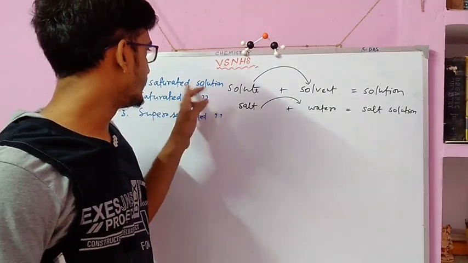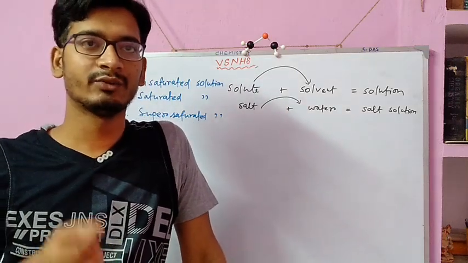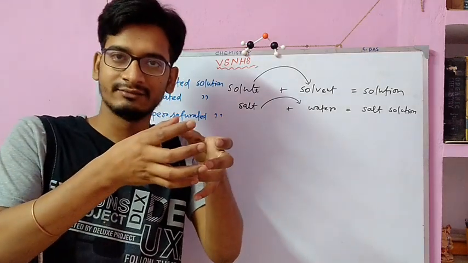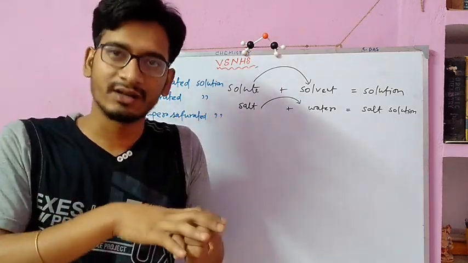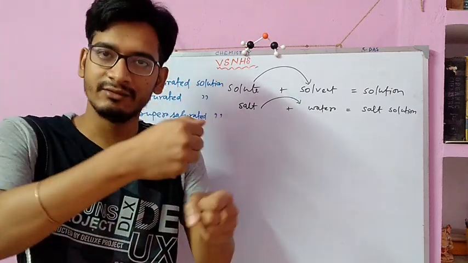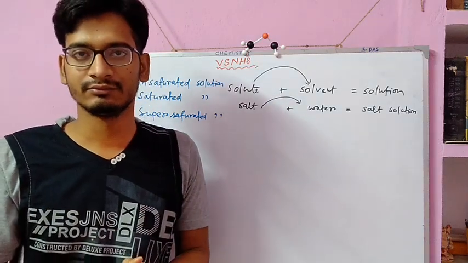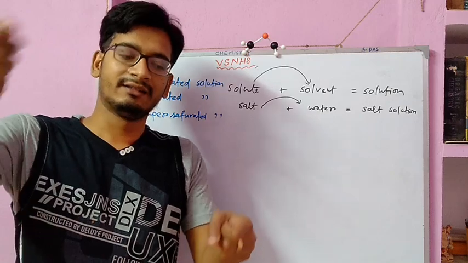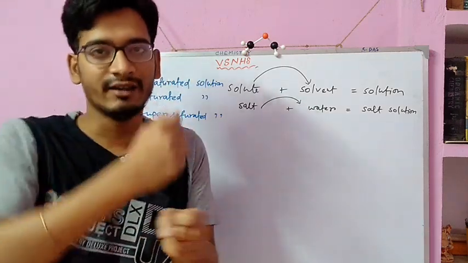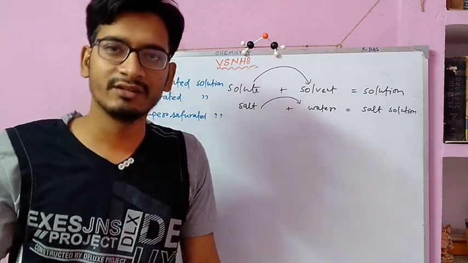So let's define what is an unsaturated solution. To define it, we'll do an experiment. Take a glass containing water. Add one spoon of salt in it and stir it very well. What will happen? The salt will get dissolved. Again, we will add another spoon of salt and stir it again. We'll see that the salt is also getting dissolved.